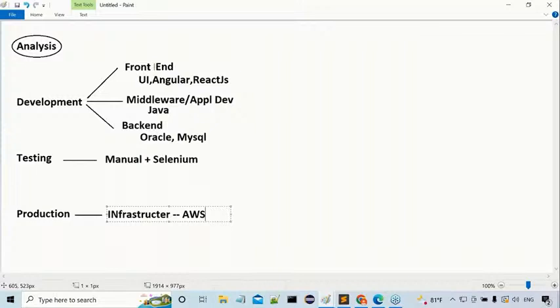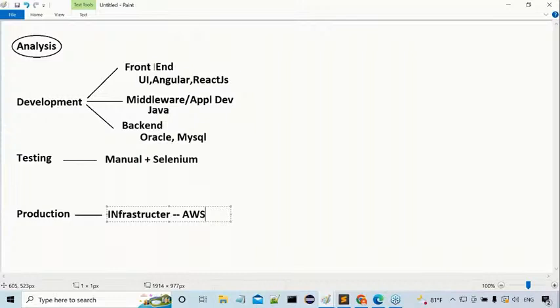The person who knows about front end, middleware development, back end, testing, and production activities, that person only can do all these things. Am I right or not? The same person is expected by all software companies nowadays. Got my point or not? Now tell me, guys, what skill set must that developer have?